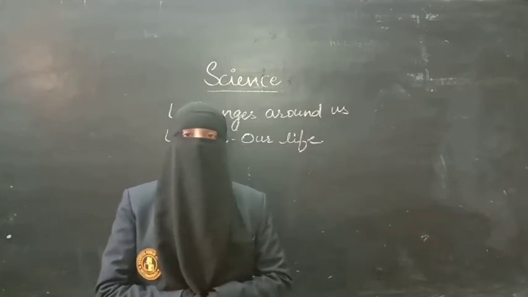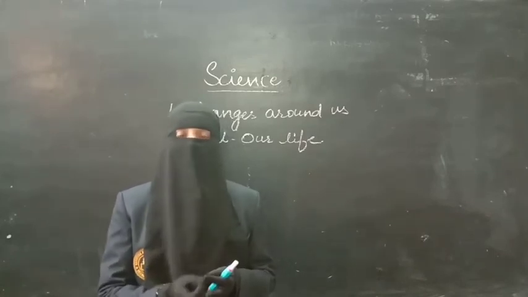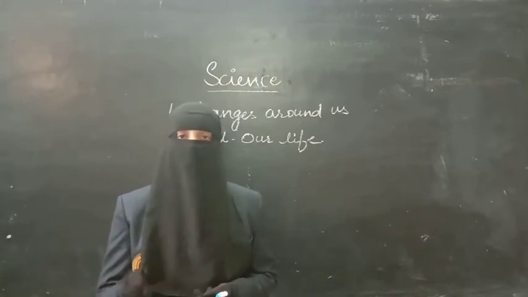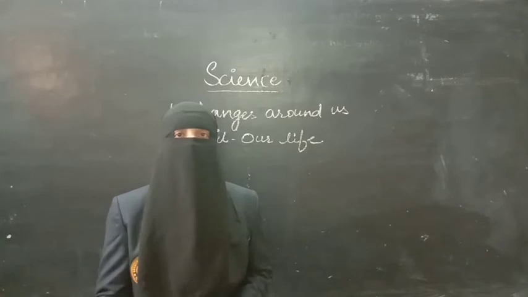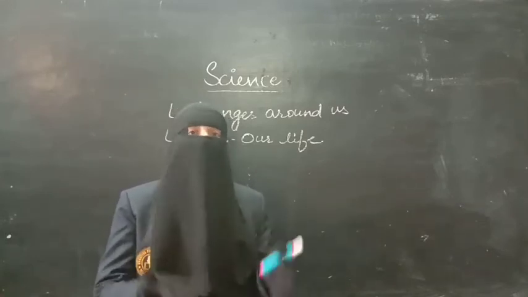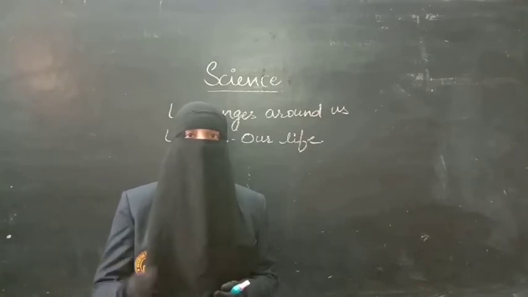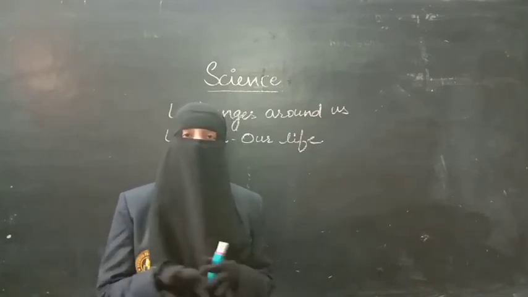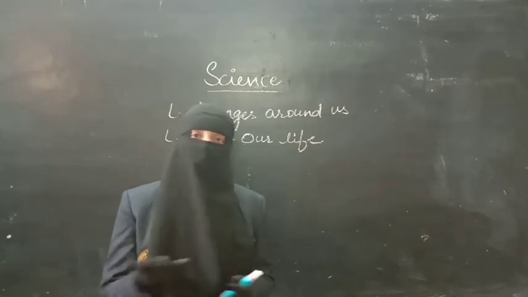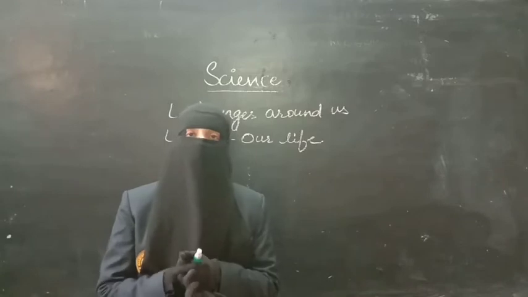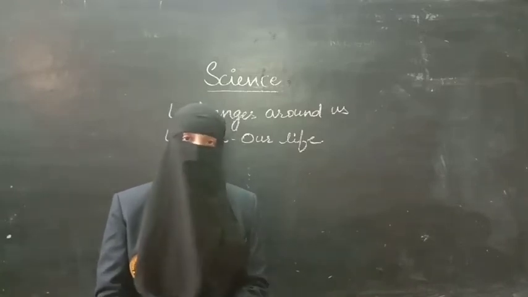So what is periodical change? A change which takes place at every regular interval of time is called a periodical change. An example is the occurrence of day and night. I can say that 15th August is also a periodical change, because from every 15th August to the next 15th August, the exact same time will be taken. In the same way, we have discussed different types of periodical changes.